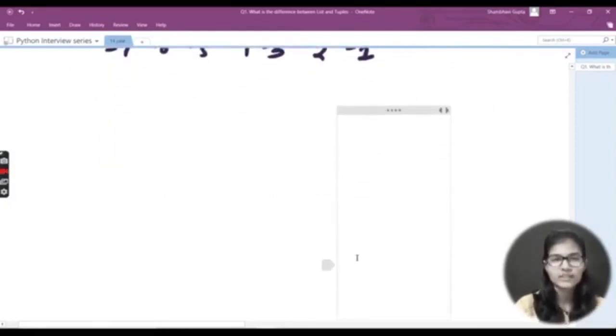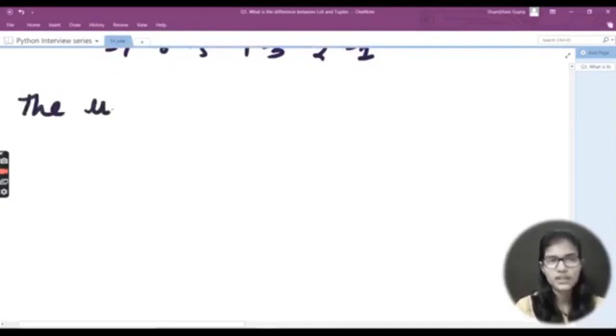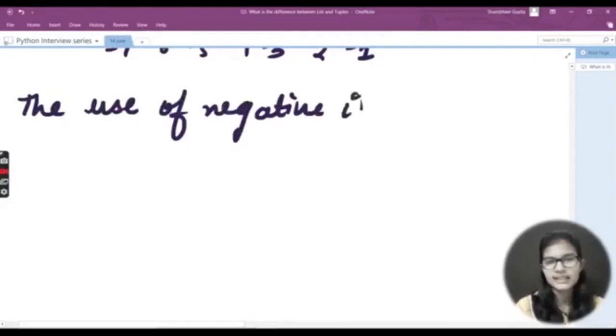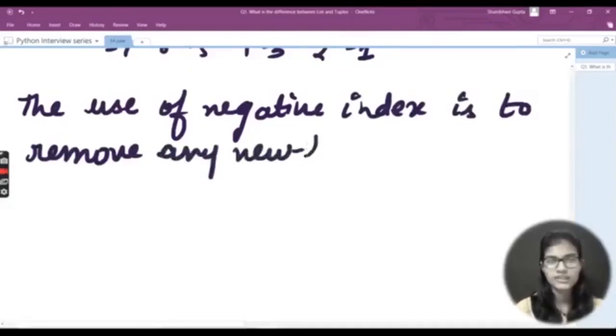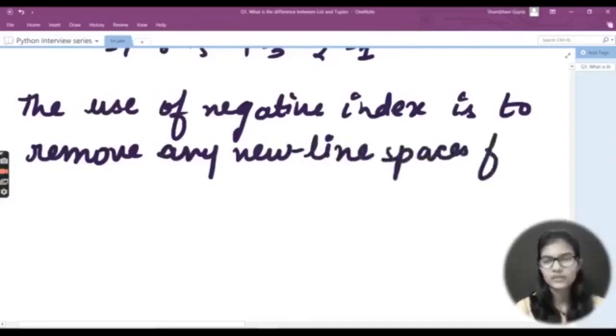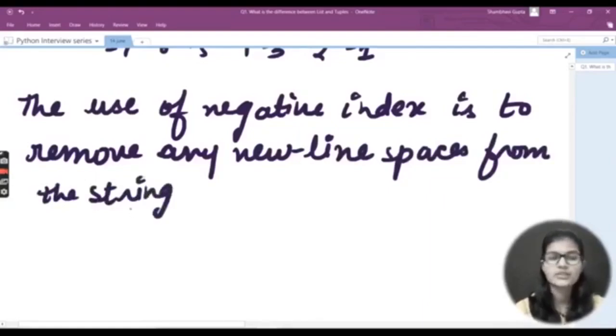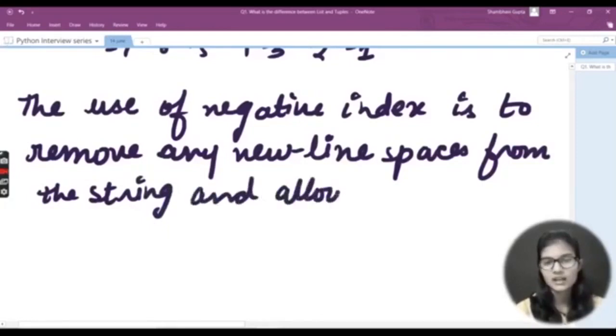Now, what is the use of negative indexing? Why do we use it? I'll give you the answer to that question. The very first use of negative indexing is that it is used to remove any new line spaces from the string.